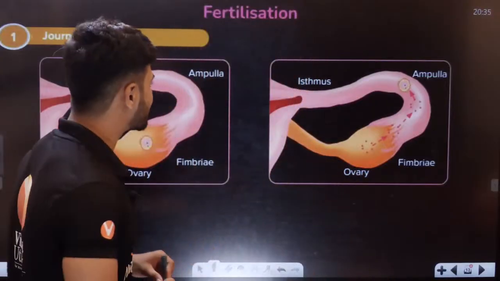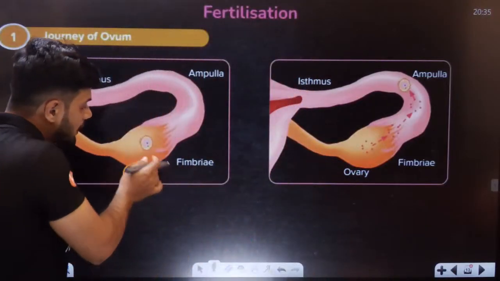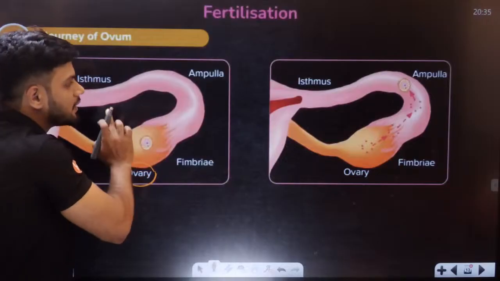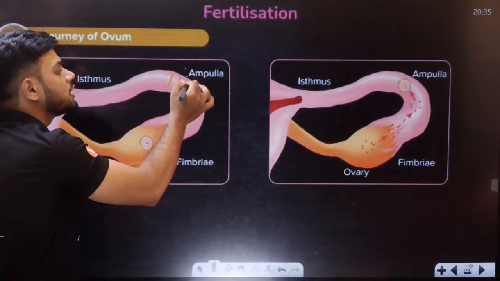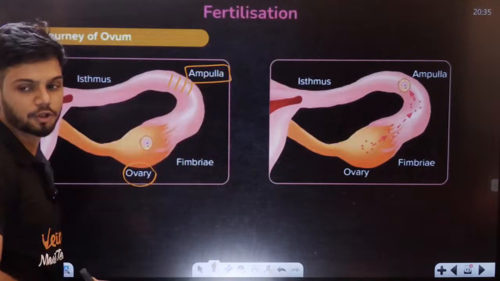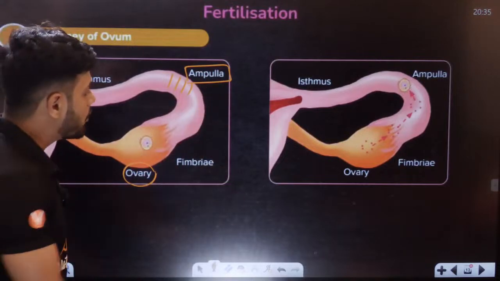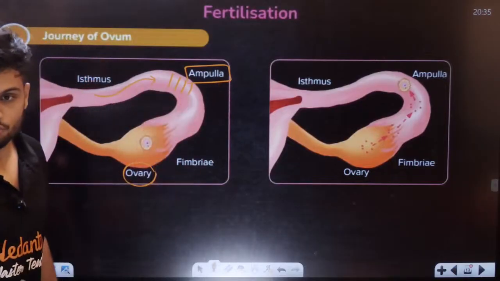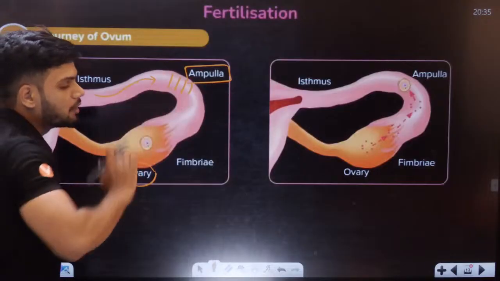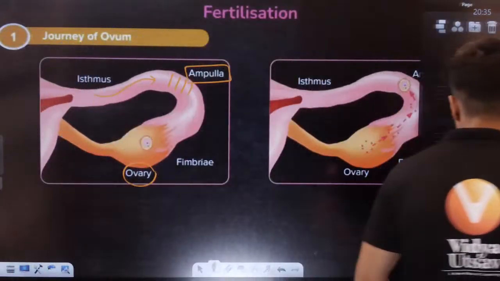The ovum is released in the ovary here, and the ovum is traveling. Now, the ovum will reach a region called the ampulla region right here, students. In this ampulla region, there will be the movement of sperm also. The sperm is also entering the ampulla region here.